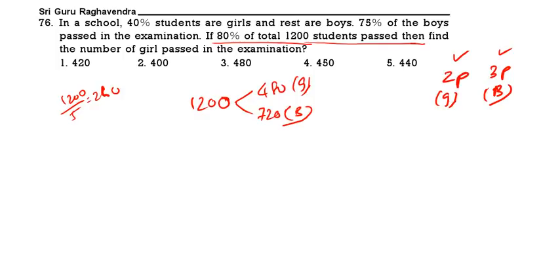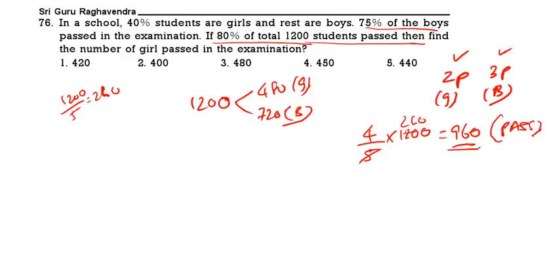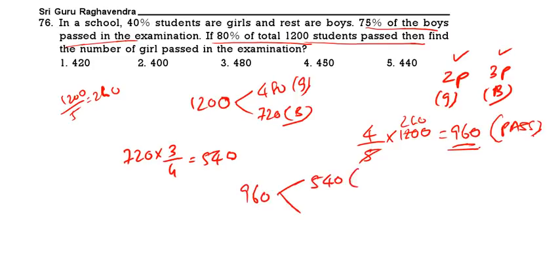Now 80% of this, 80% means 4 by 5 of 1200. That means 960 students are pass. Then 75% of the boys are passed. 75% means 3 by 4, that is 540. Out of 960 pass, 540 will be boys.